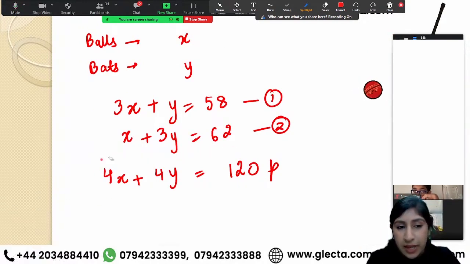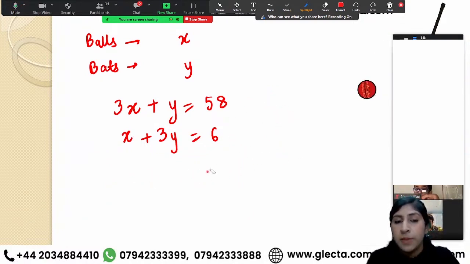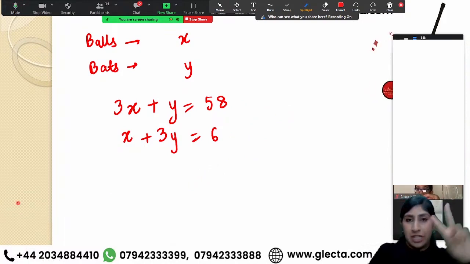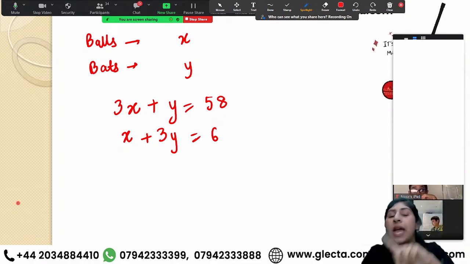Now, see how we are going to solve our equations. Until now, I was doing the A part. Now, I need to use these two equations that I got to solve for x and y. There are two ways, substitution or elimination. Last time in the algebra session that we did, I did elimination. Now I'm going to teach you substitution.